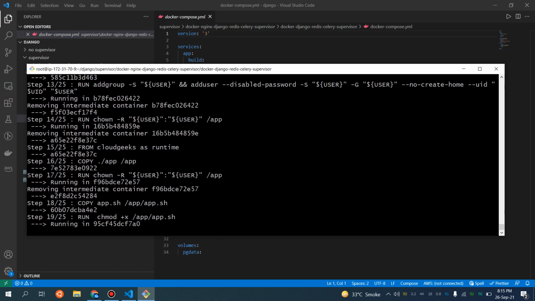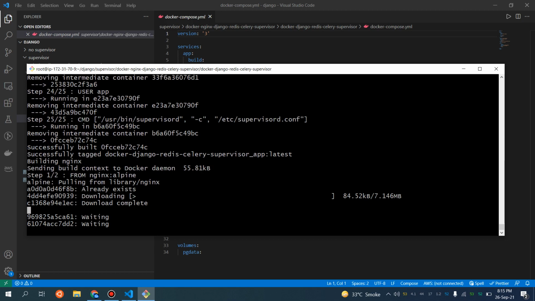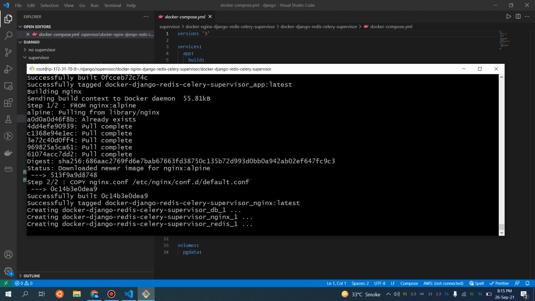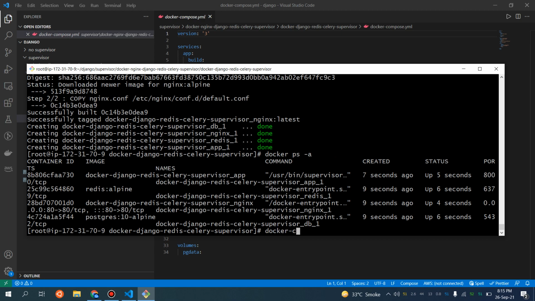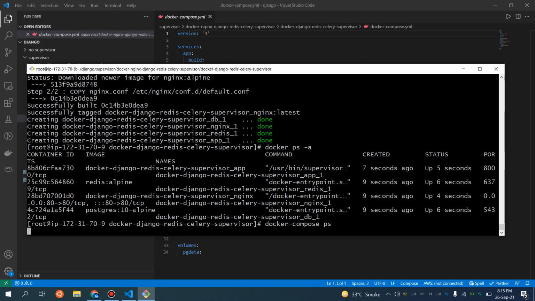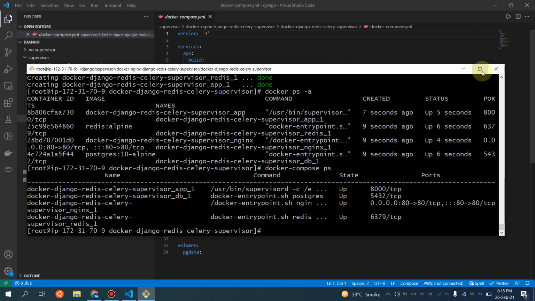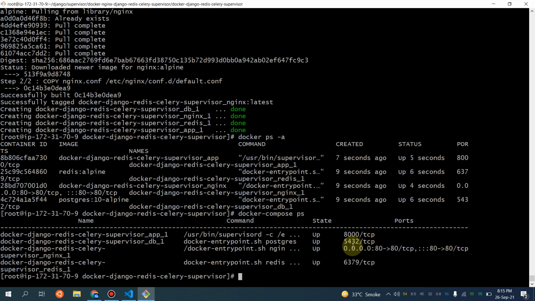It is going to be shortly available. Let me show you first of all docker ps -a, and if I do docker compose ps, it is a similar command with a different output, a bit of different understanding as well.